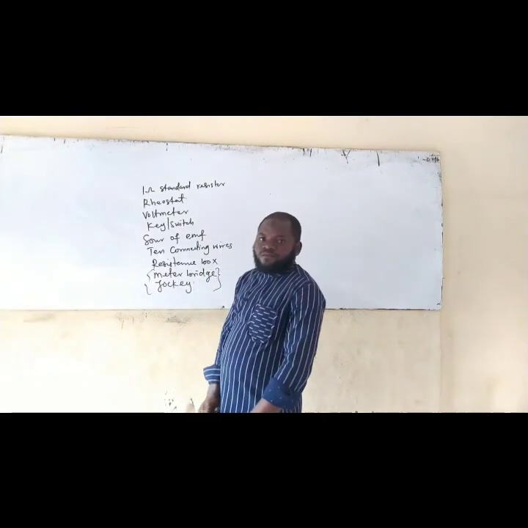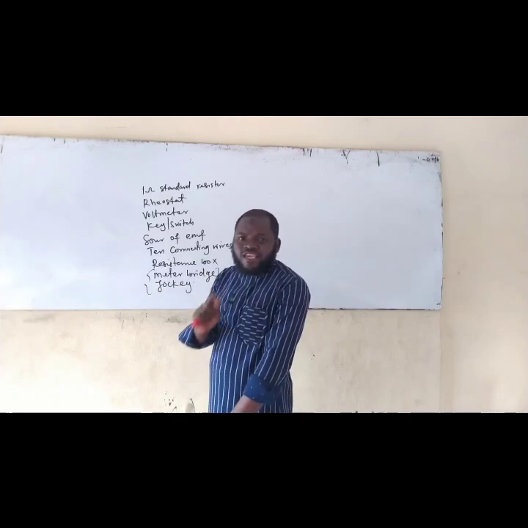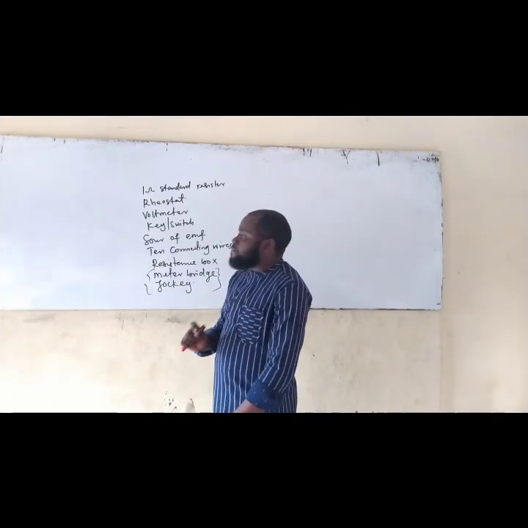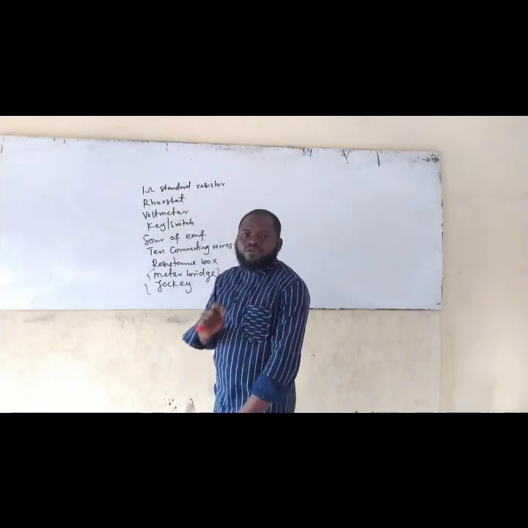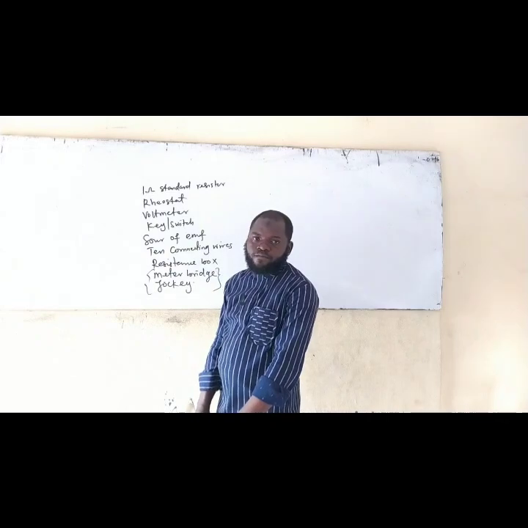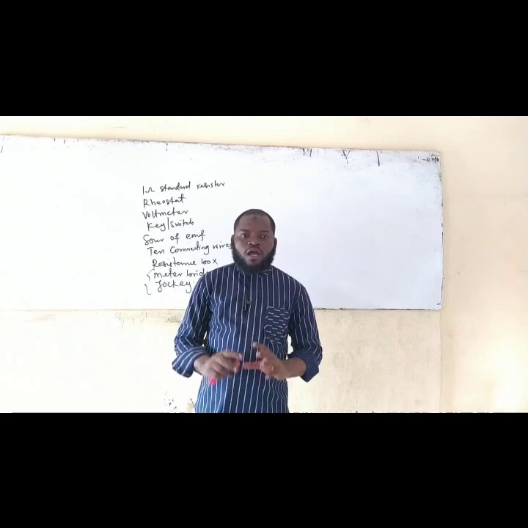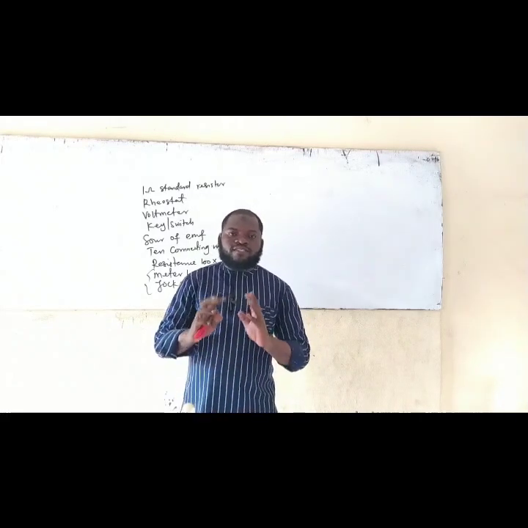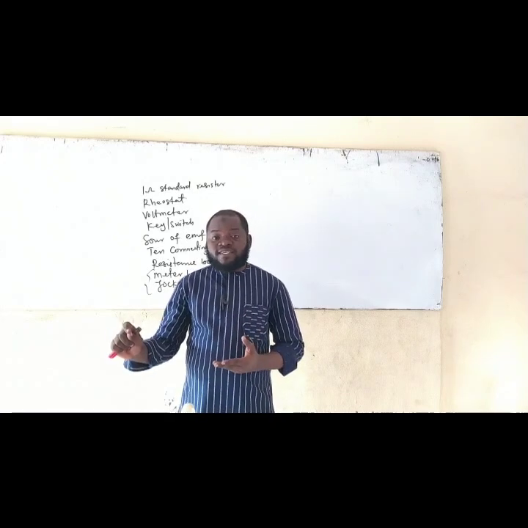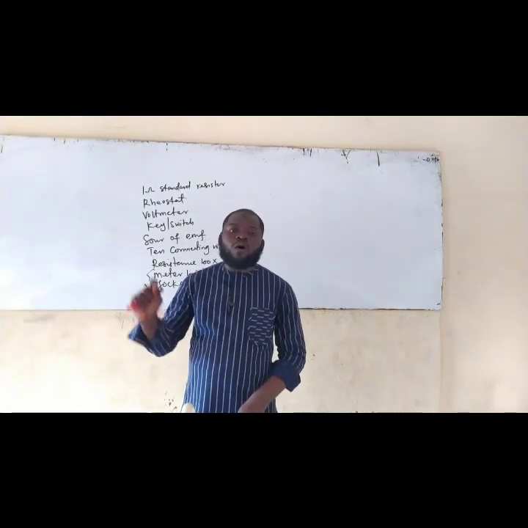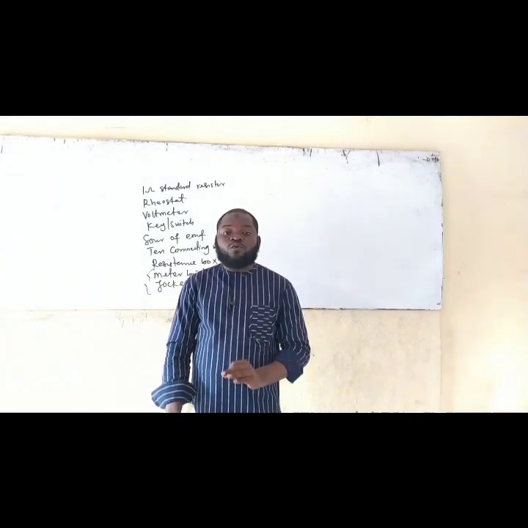Now, what will I now do? The first thing I want to do is to be able to come up with a circuit diagram to represent what? A good connection of all of this in order to verify Ohm's law. Now, let me use this to give you a few brief look on how your circuit diagram is going to look like. Remember, whenever you have ammeter in a circuit, it should be in what? Series. And whenever you have what? Voltmeter in a circuit, it should be in what?